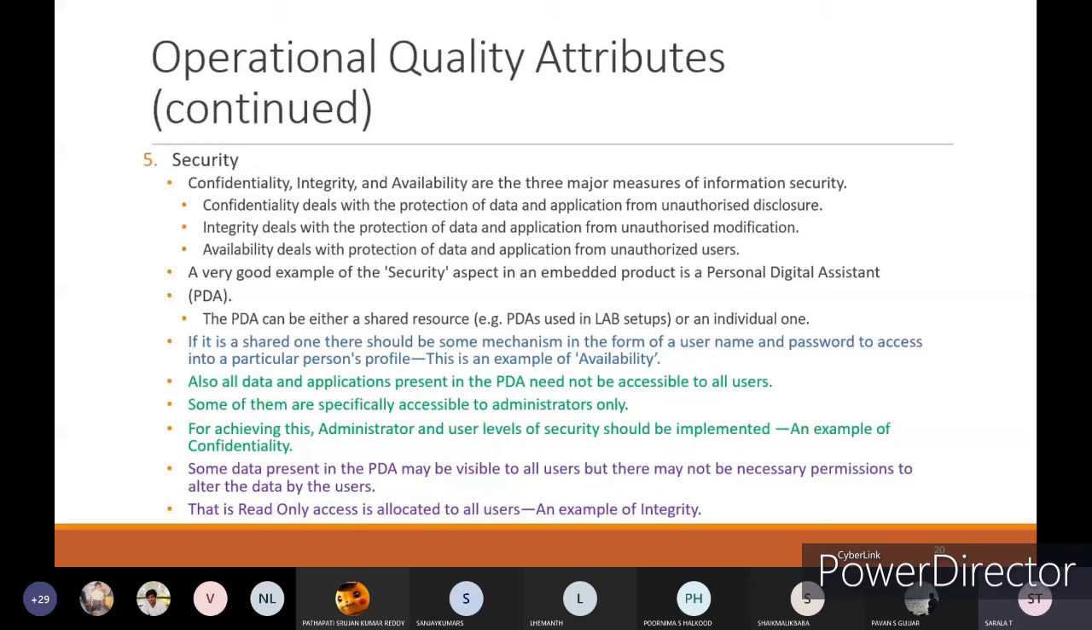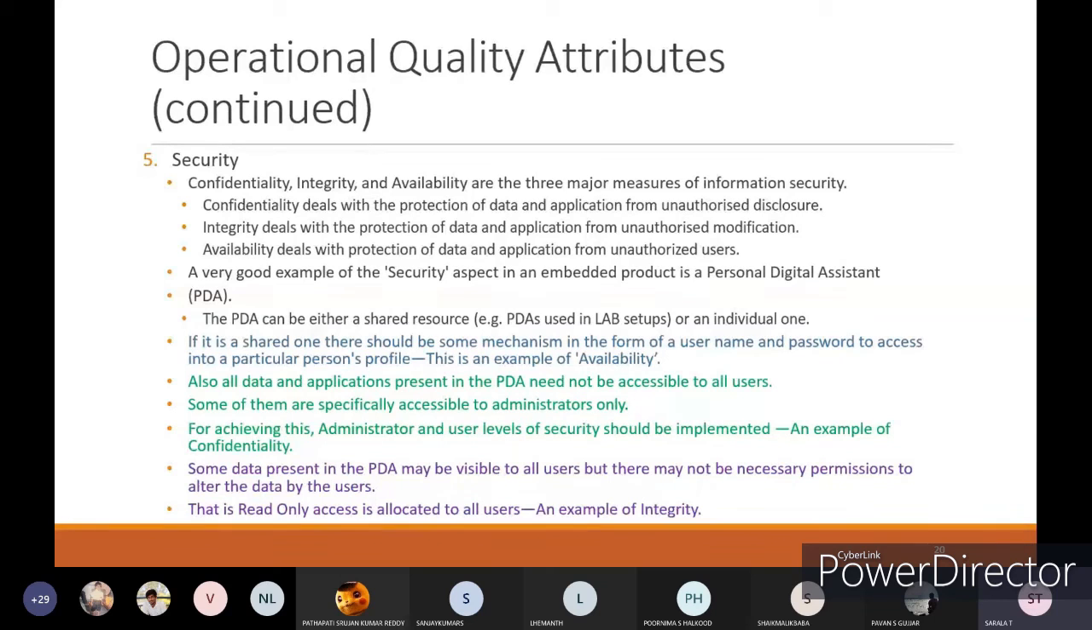Some of them are specifically accessible to the administrators only. For achieving this, administrator and user levels of security should be implemented. For example, as confidentiality, you have to provide administrators a separate login, and you have to provide user levels a separate login. Some data present in the PDA may be visible to all the users, but there may not be necessary permissions to alter the data by the users. That is, read-only access is allocated to all users.